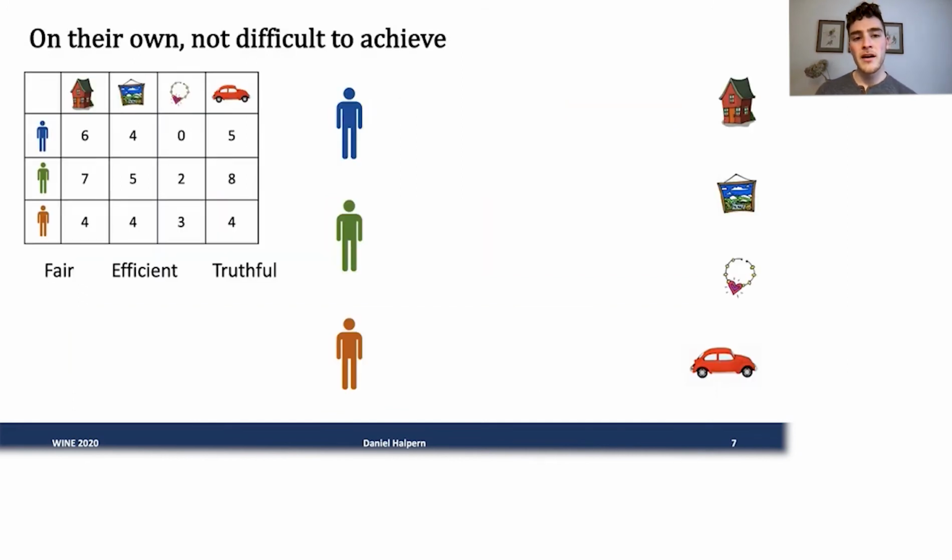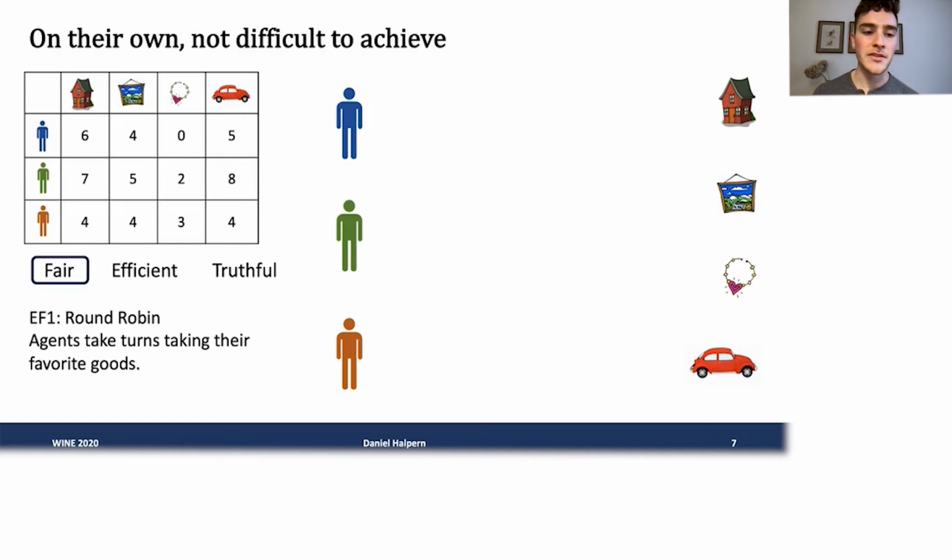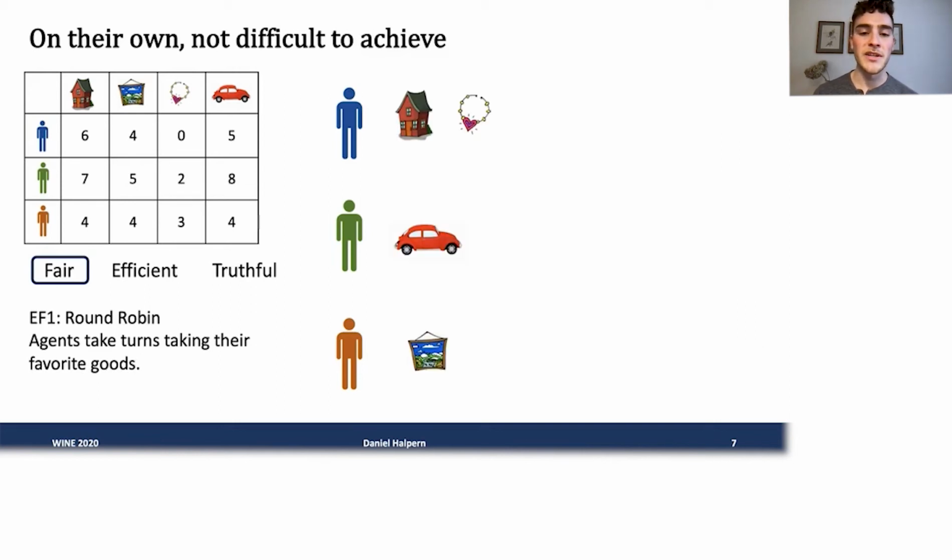On their own, these properties are not particularly difficult to achieve. I'll show you I can do it here. Let's say our goal is just fairness on its own, specifically EF1. To achieve this, we can do, let's say, round robin. The way this works is that agents one at a time take their favorite good of whatever's left. So the blue agent starts by taking the house, then the green agent takes the car as their favorite good, and then the orange agent, of the ones remaining, takes the painting, and the blue agent goes again and takes the necklace.